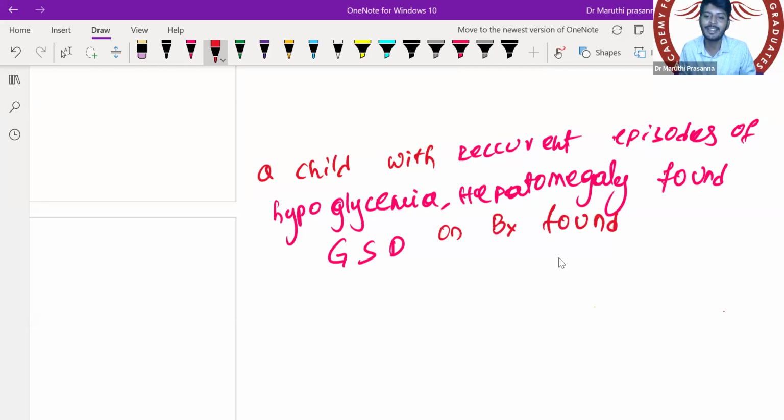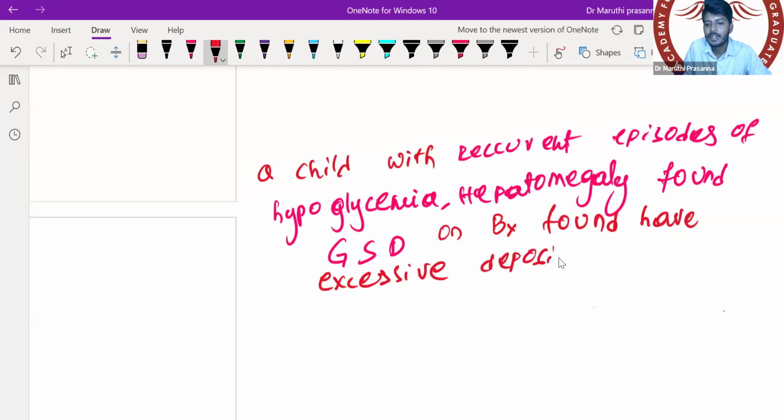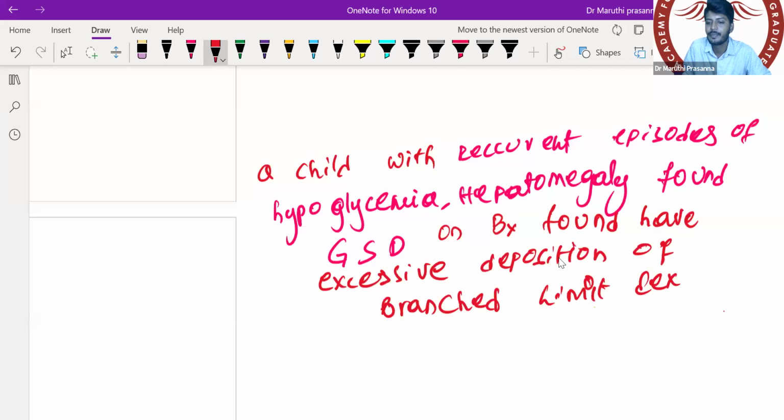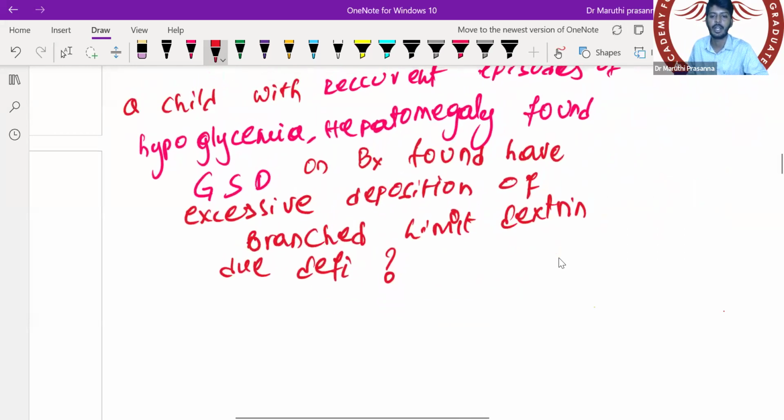The question is not finished yet, sir. Found to have excessive deposition of branched limit dextrins, due to deficiency of which of the following?